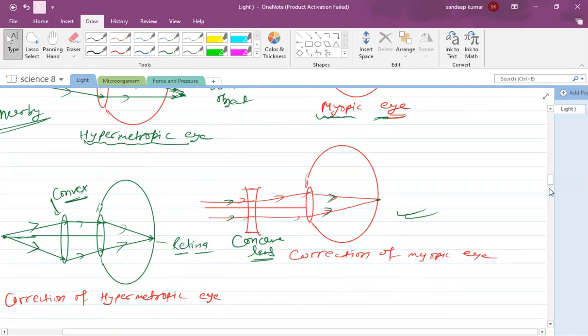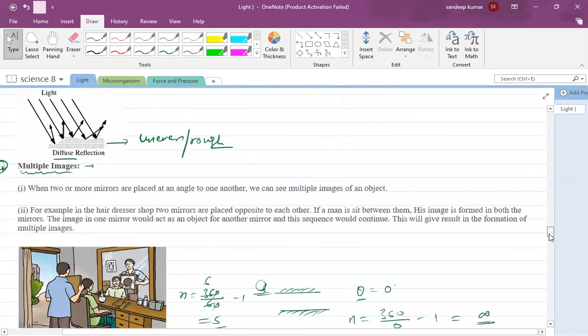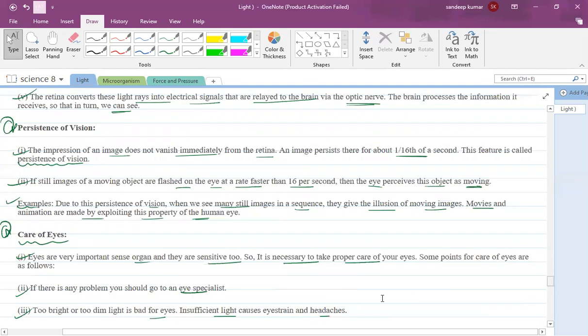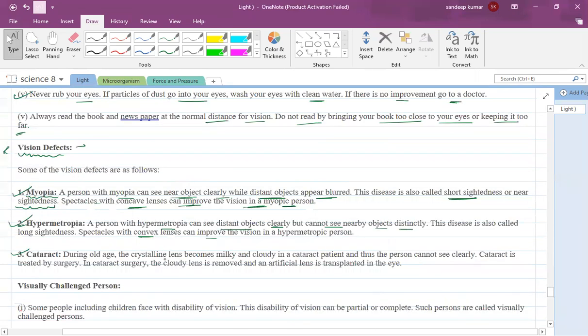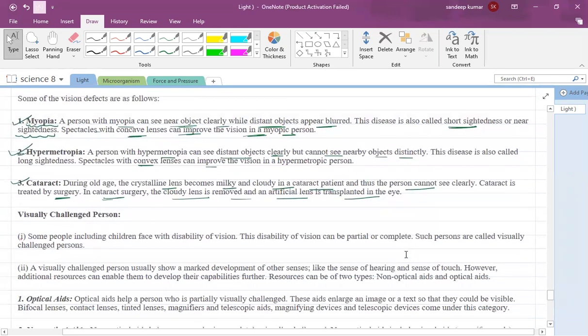One more defect of vision is cataract. You can see here about cataract. During old age, the crystalline lens becomes milky and cloudy in a cataract patient, and thus the person cannot see clearly. Cataract is treated by surgery. In cataract surgery, the cloudy lens is removed and an artificial lens is transplanted in the eye. In this way, vision can be rectified.